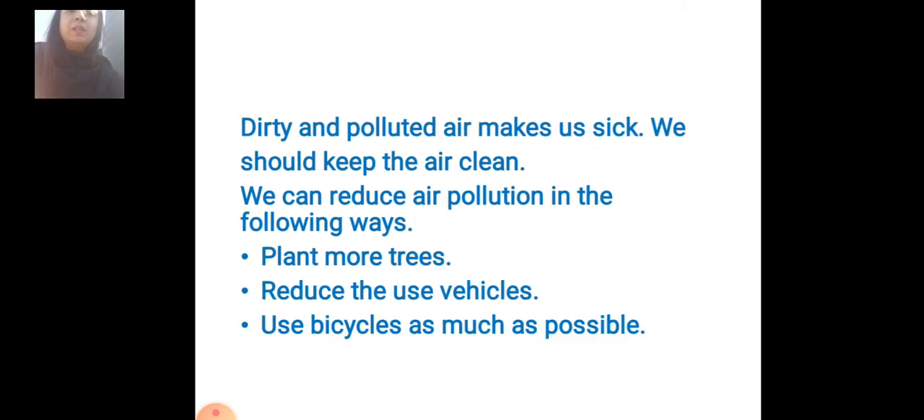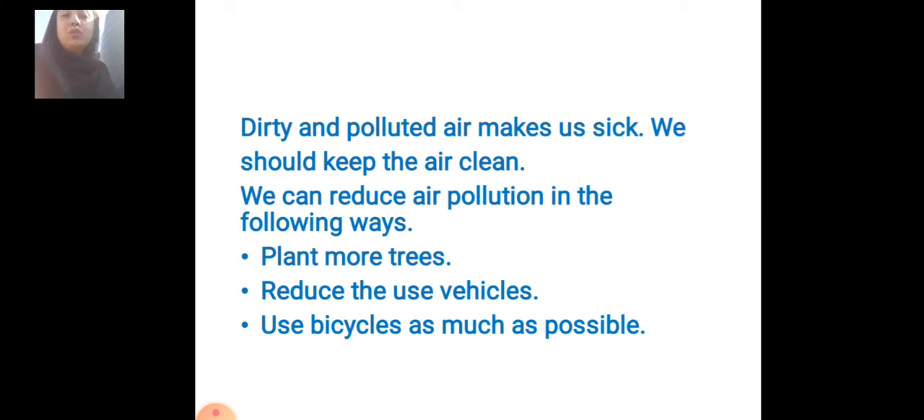Okay, students. Next we'll see. Dirty and polluted air makes us sick. We get fevers, sneezing and coughing, all this happens. We should keep the air clean. We can reduce air pollution in the following ways.